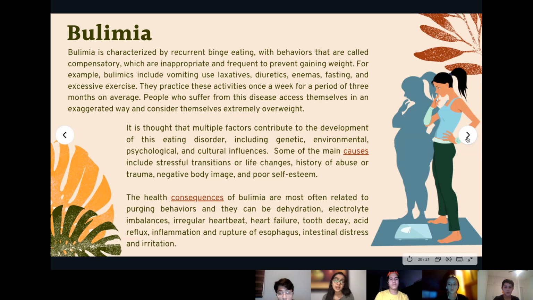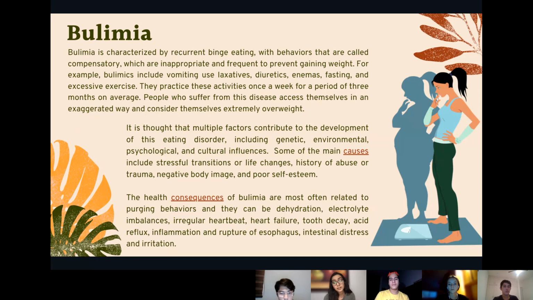People who suffer from this disease assess themselves in an exaggerated way and consider themselves extremely overweight. It is thought that multiple factors contribute to the development of this eating disorder, including genetic, environmental, psychological, and cultural influences. Some of the main causes include stressful transitions or life changes, history of abuse or trauma, negative body image, and poor self-esteem.